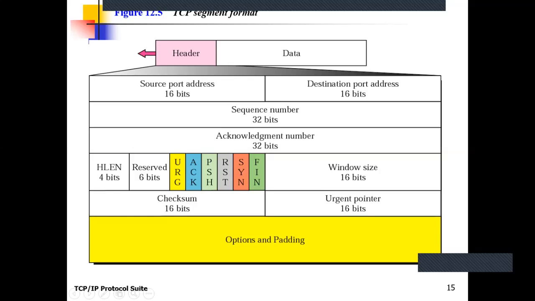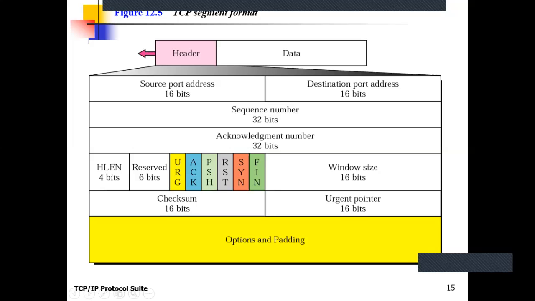Now, the acknowledgement number depends upon the sequence number as well as the size of the data transmitted in one segment and received successfully by the receiver. According to that sequence number and the size of the segment in bytes, it assigns the acknowledgement number to the next segment. Clear?